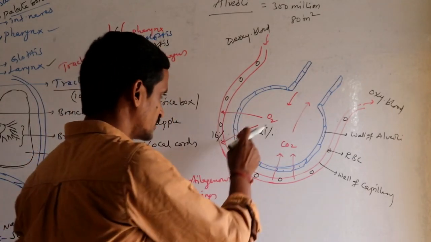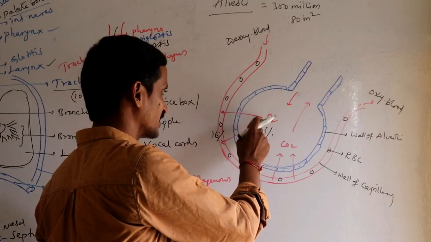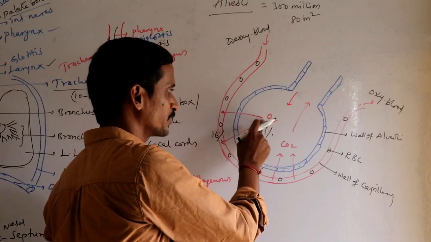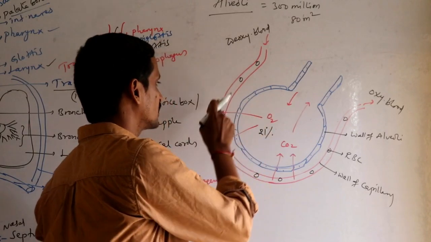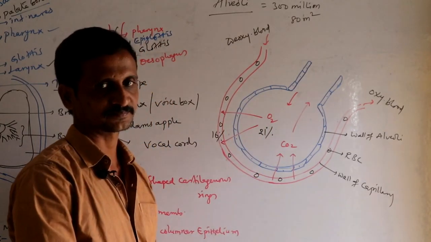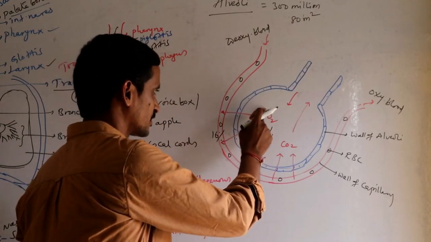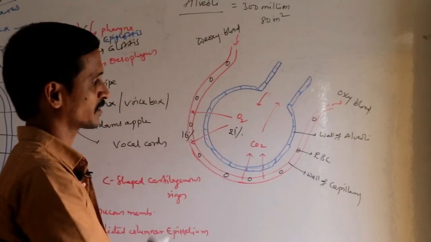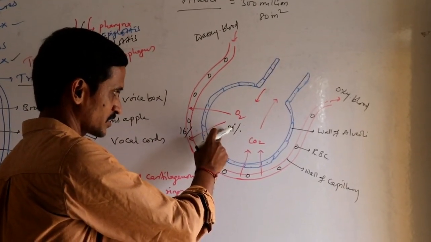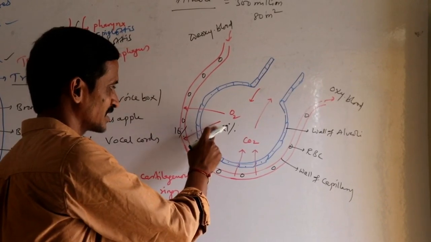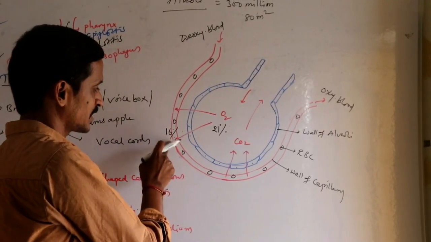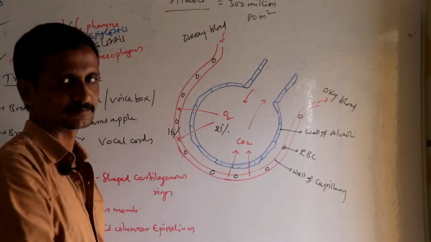Okay, so this oxygen, which is in higher concentration, will diffuse from alveoli into the capillary network, because of the higher concentration of oxygen inside the alveoli compared with the oxygen present in the capillary.